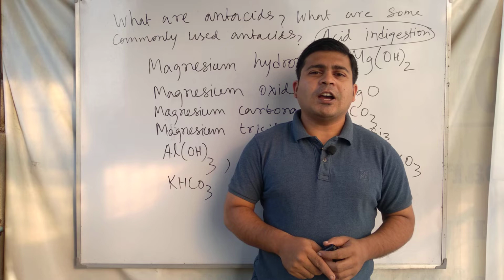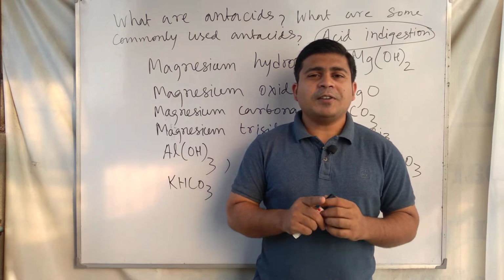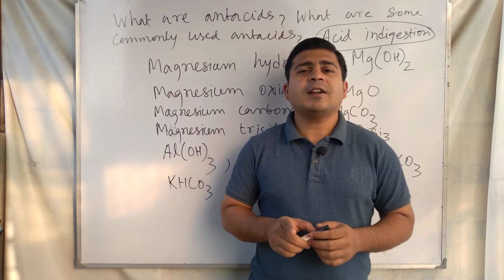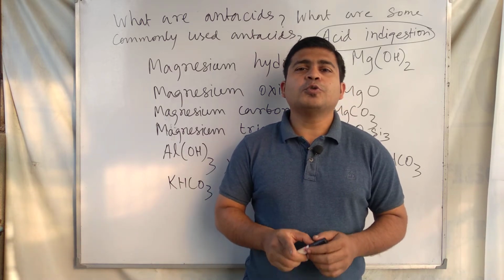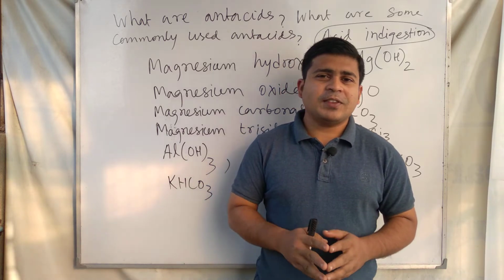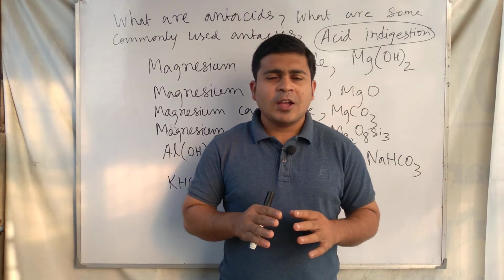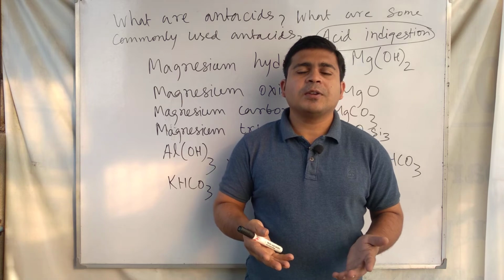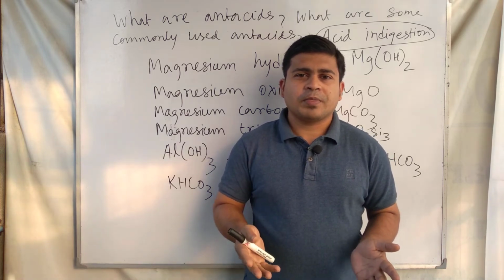The question is about antacids. Antacids are chemical substances that are used to neutralize the excess acids present in our stomach, which is released by the gastric juices.